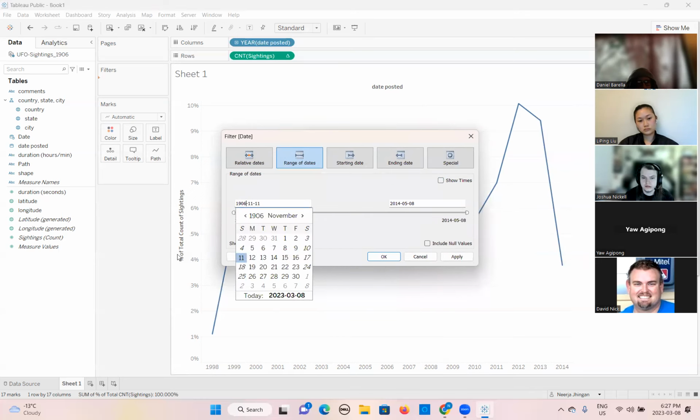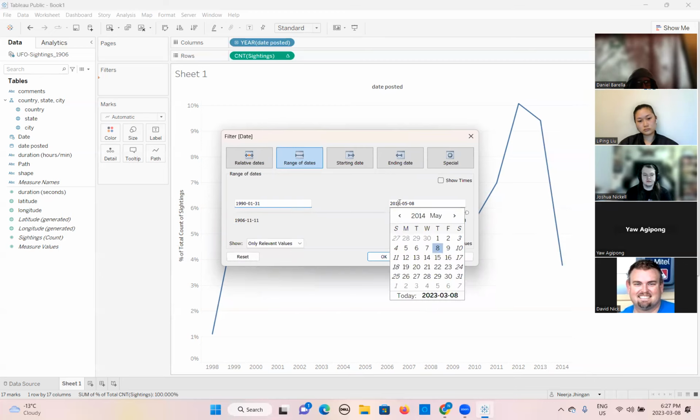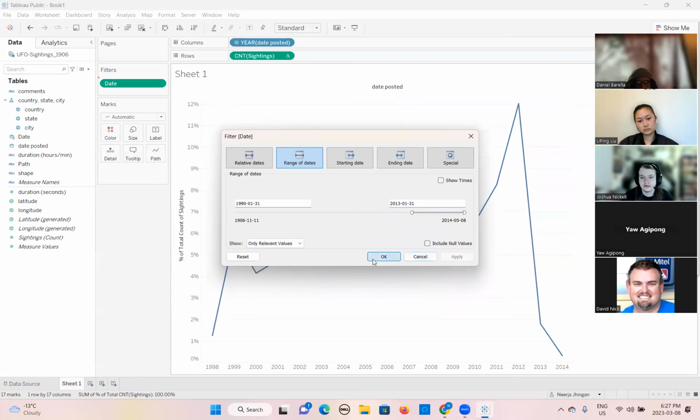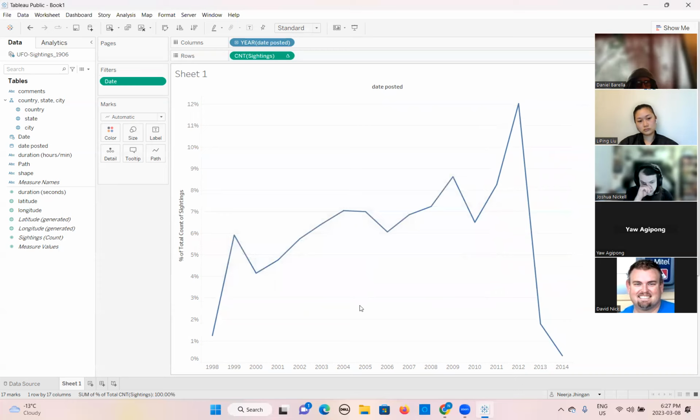Let's say we want to show from 1931 to 2019. Then we will apply. This means you have applied the filter on the current data. We call it filter.